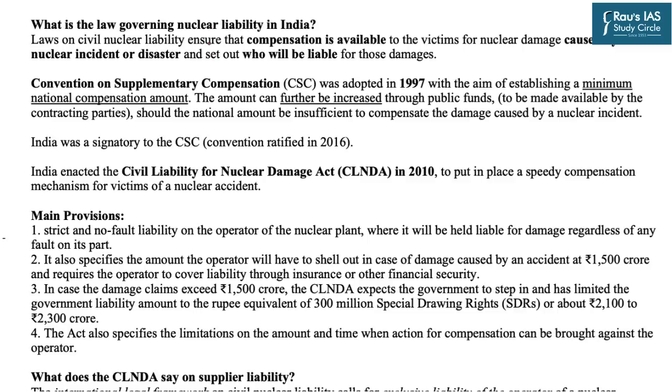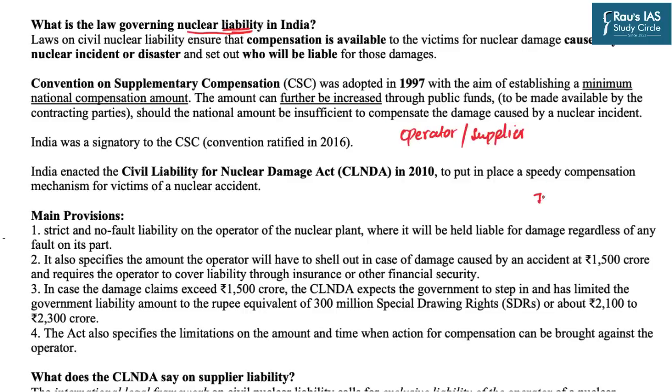First of all, understand what nuclear liability is. Basically, whenever there is a nuclear power plant and a certain fault appears in that plant, for example, we know about the Chernobyl incident. Similarly, we are also aware of the nuclear power incidents in Japan. So whenever there is some destruction or some fault which appears in nuclear power plants, then who will be responsible for it? Whose liability will it be? Whether it will be the operator's liability or the supplier's liability.